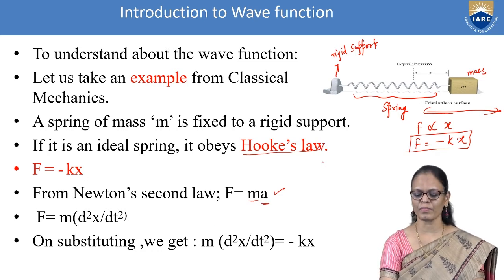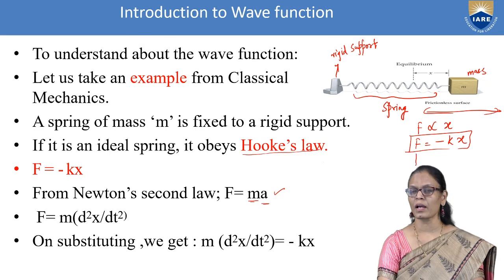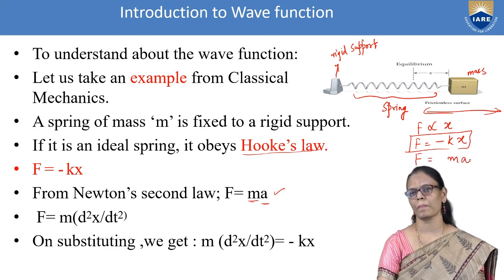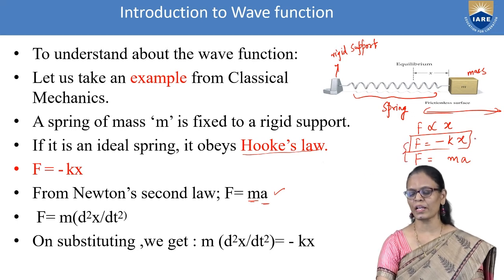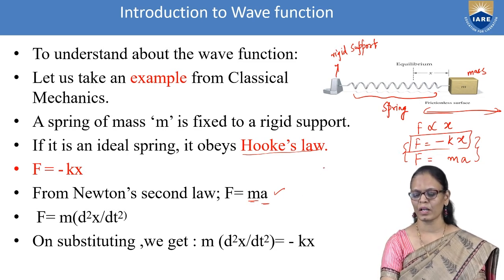So here you have F is equal to minus kx, and according to Newton's law, F is equal to ma. Since the left-hand side is the same, we can equate the right-hand side. So we can write ma is equal to minus kx.